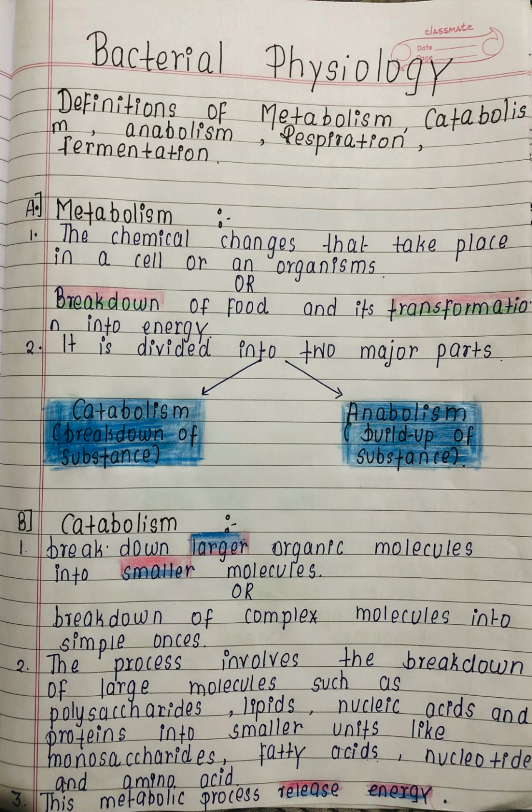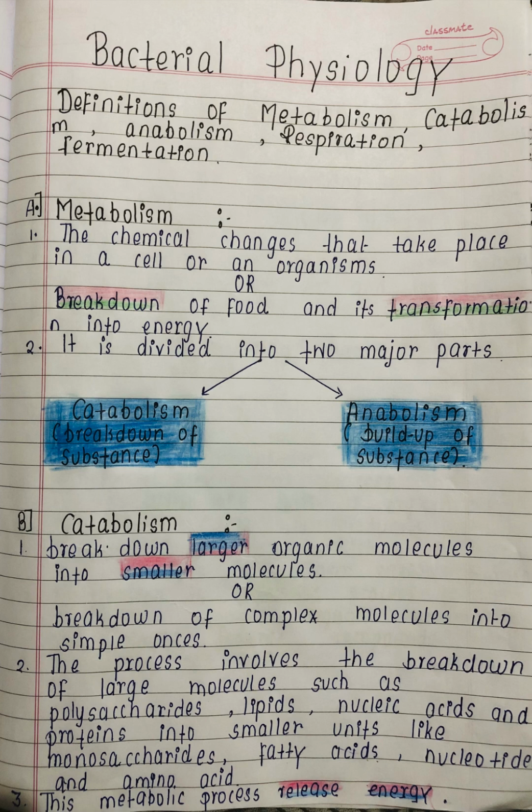Some examples of the catabolic pathway are the breakdown of glucose into pyruvate, the conversion of proteins into amino acids, or else the conversion of lipids or fats into fatty acids. These are some of the examples of catabolic pathways.